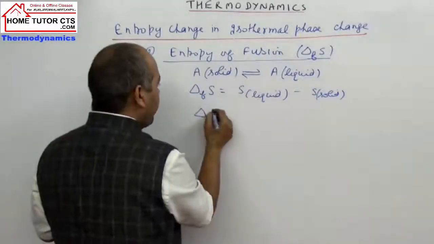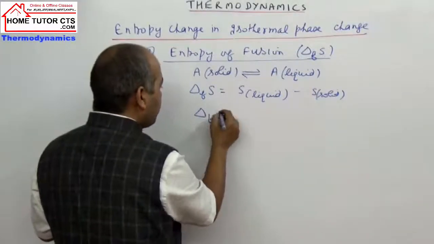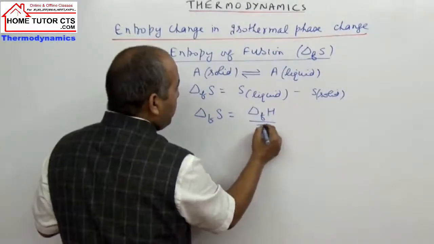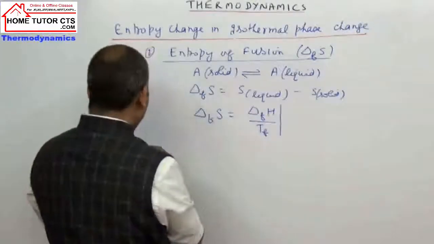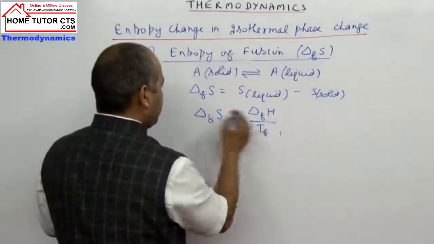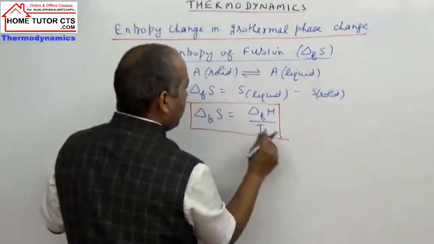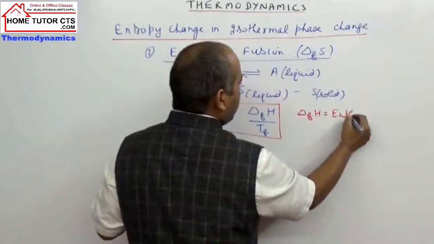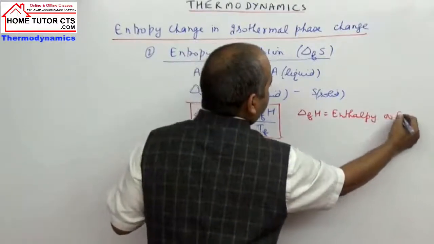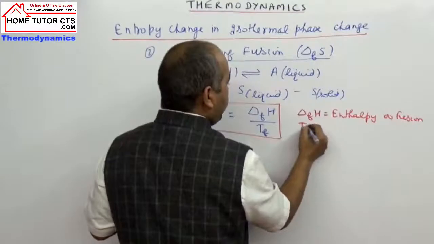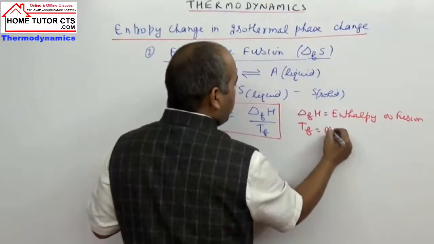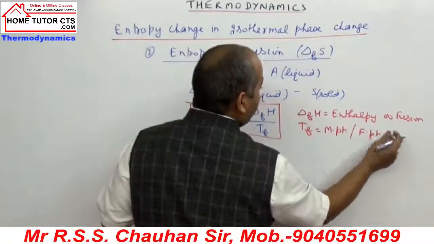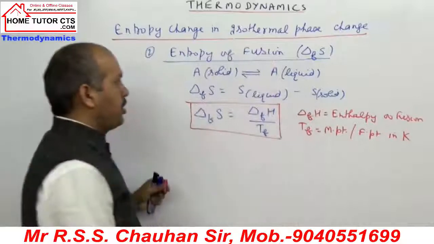Since the change is reversible, entropy of fusion can be taken as enthalpy of fusion by TF. In the given relation, delta F H is called enthalpy of fusion, TF is called melting point or freezing point of a solid in Kelvin scale temperature.